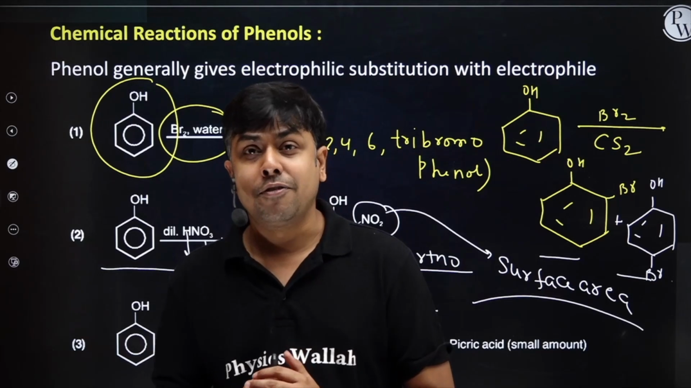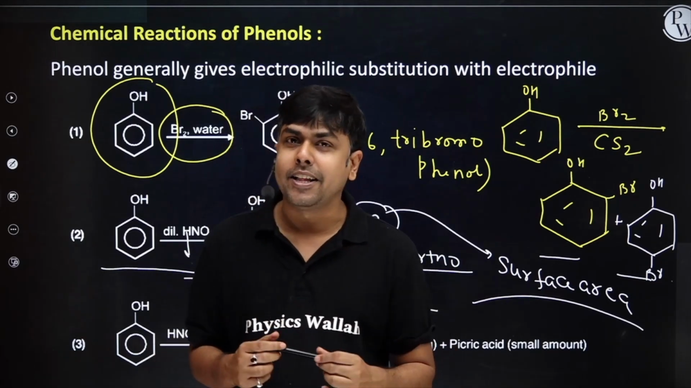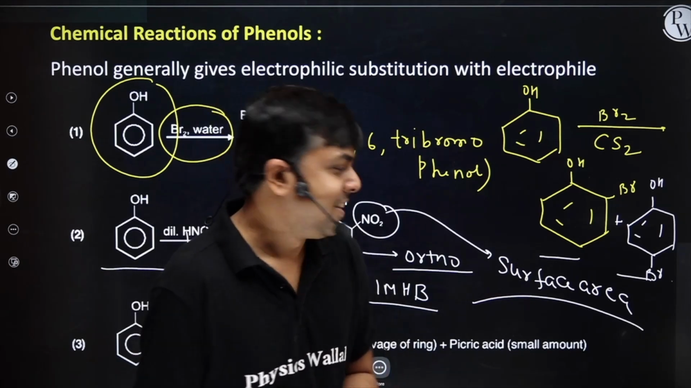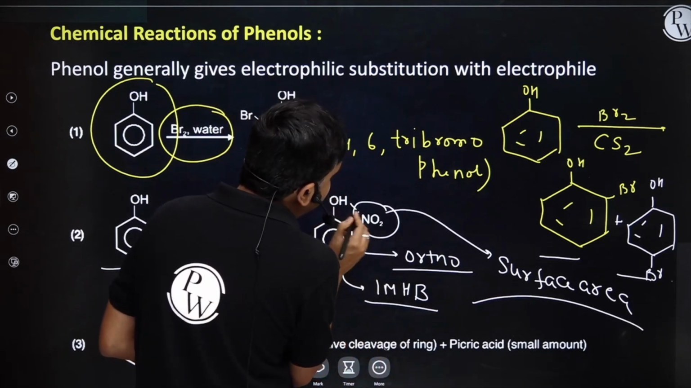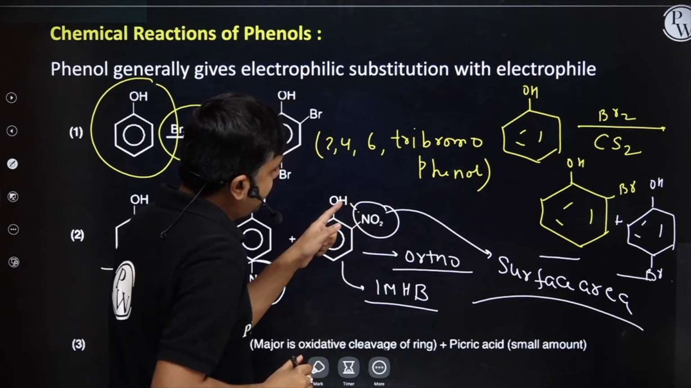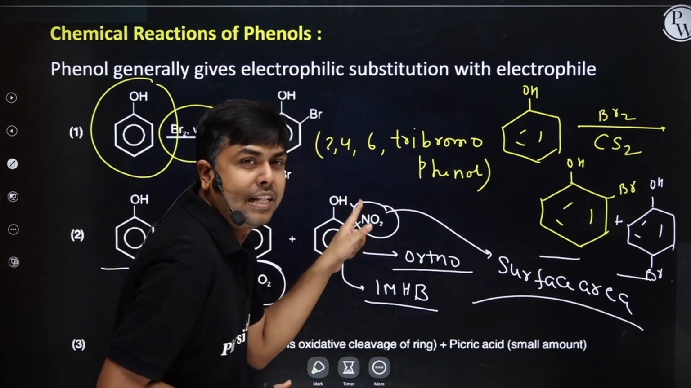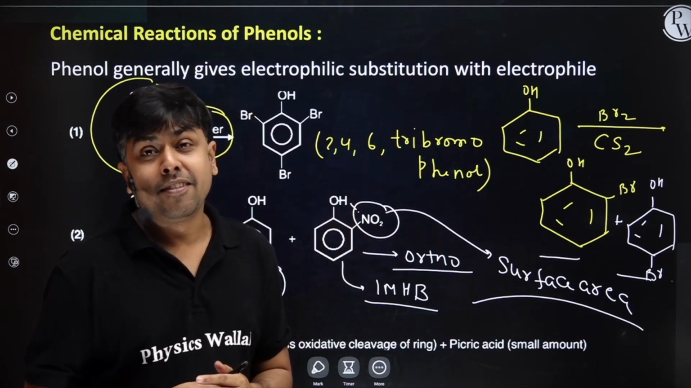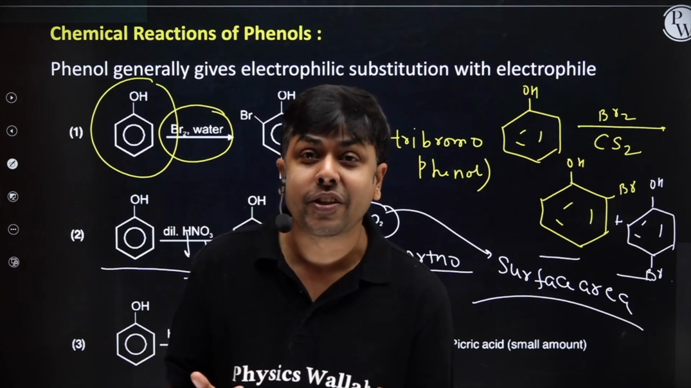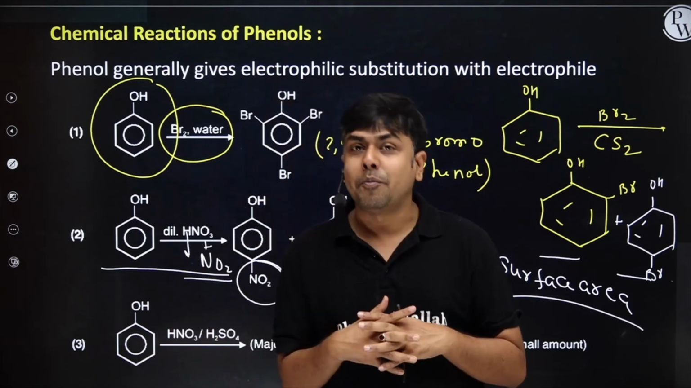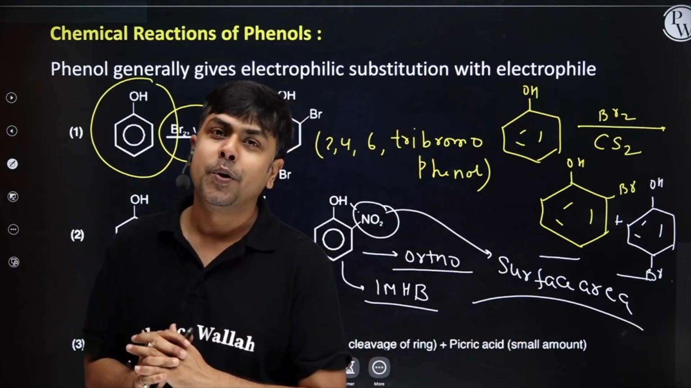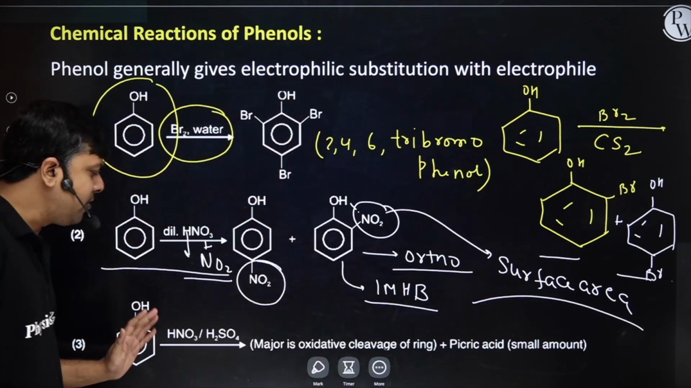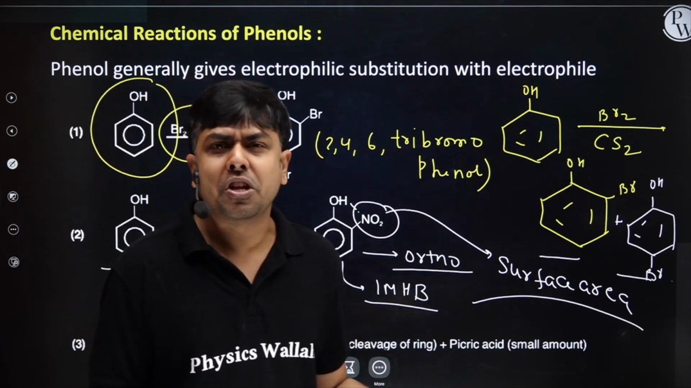Again, in ortho-nitrophenol, due to intramolecular H bonding, the acidic strength will also be less, right? The H plus leaving tendency will be reduced. Why? Because this H is now somewhat physically bonded to oxygen also. So the leaving tendency of H plus will reduce, and because of that, acidic strength will also be somewhat less as compared to para-nitrophenol. Now, phenol treated with concentrated HNO3.